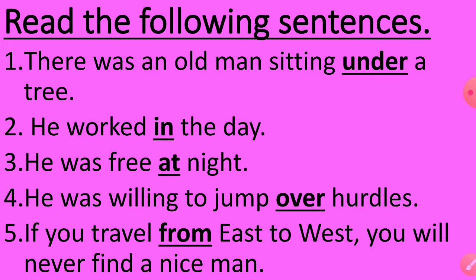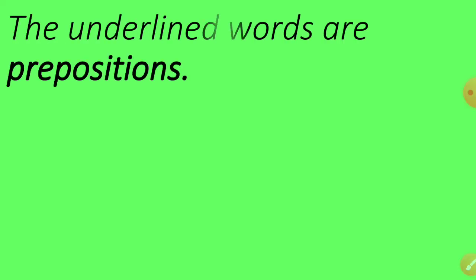So we are going to read the following sentences. At the same time, we are going to give attention to the underlined words. Okay. First sentence. Come on, read it with me. There was an old man sitting under a tree. Second, he worked in the day. Third, he was free at night. Fourth, he was willing to jump over hurdles. Fifth, if you travel from east to west, you will never find a nice man. So, in these sentences, children, the underlined words are prepositions.